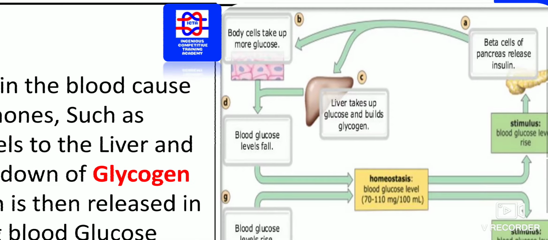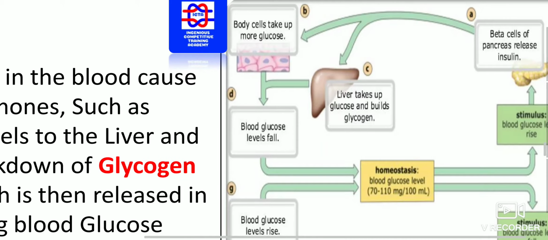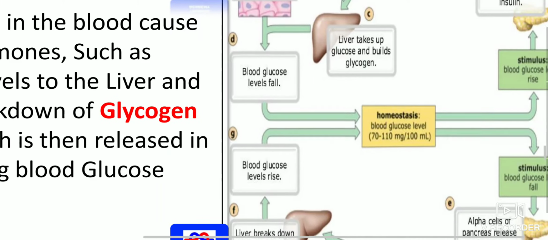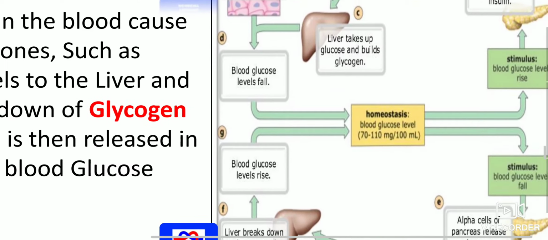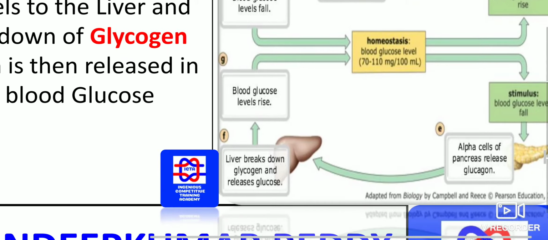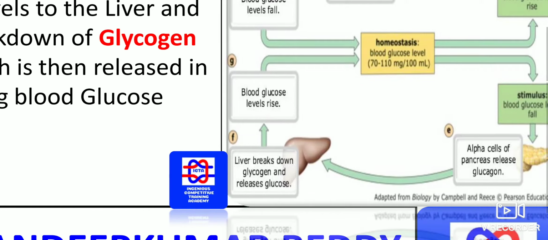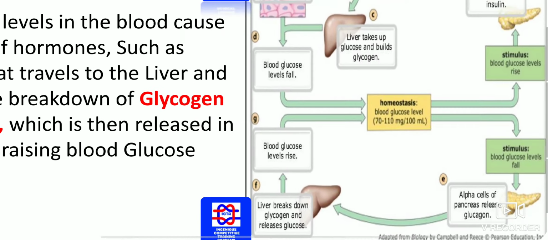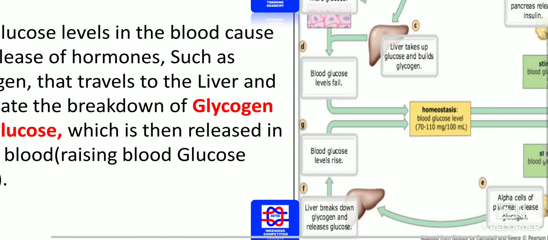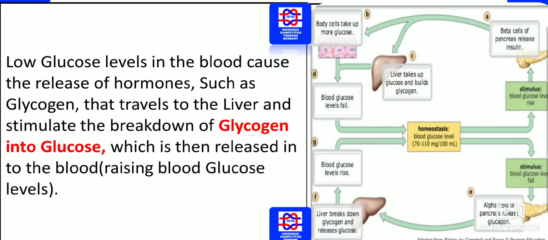Beta cells of the pancreas release insulin. From there body cells take up more glucose, and the liver takes up glucose and builds glycogen, and then blood glucose levels fall. Then you will find this kind of homeostasis. You should remember this. And as you can see, alpha cells of the pancreas release glucagon, the liver breaks down glycogen and releases glucose, and the blood glucose level rises. That fluctuation of glucose level rising and falling is very important and essential. The bile duct function as well, the whole thing you can see here.